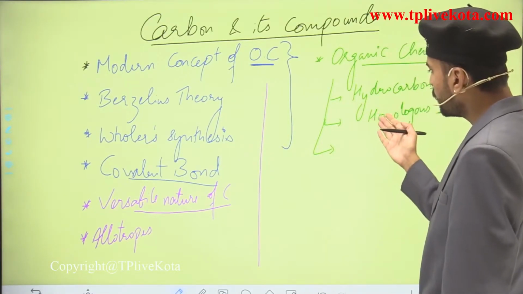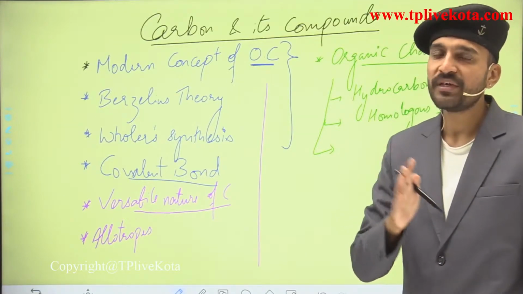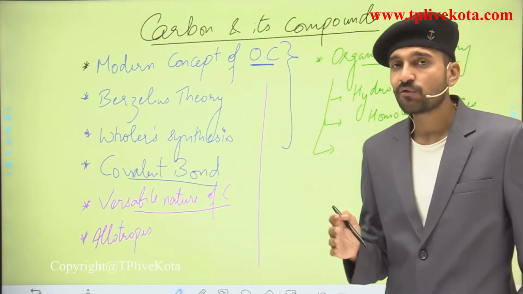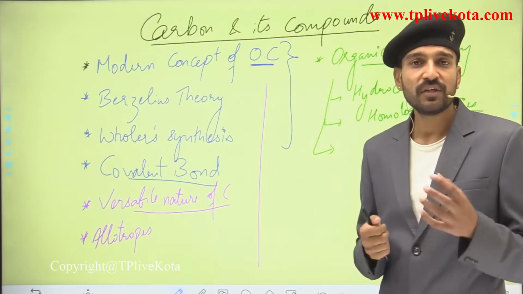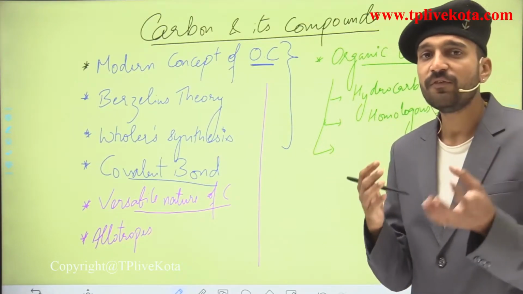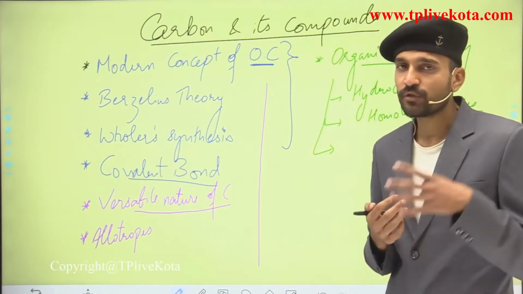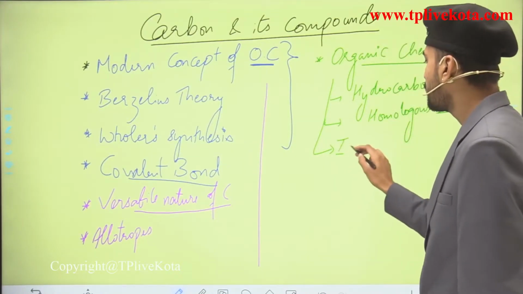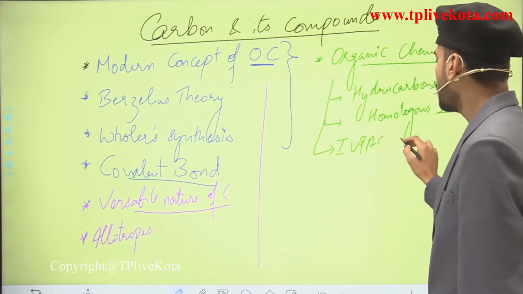Apart from that we are going to move into the IUPAC nomenclature. There are so many compounds that take place in nature and many of them are synthesized in the laboratory, so how can we name all these compounds? For that we have to move into the IUPAC nomenclature.